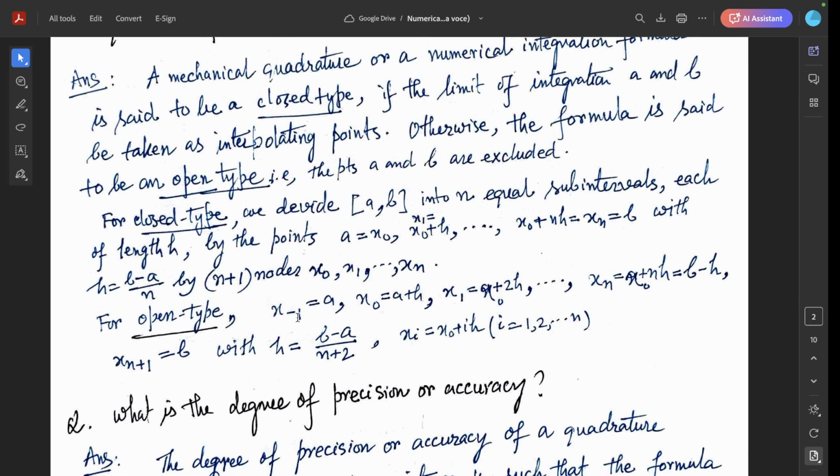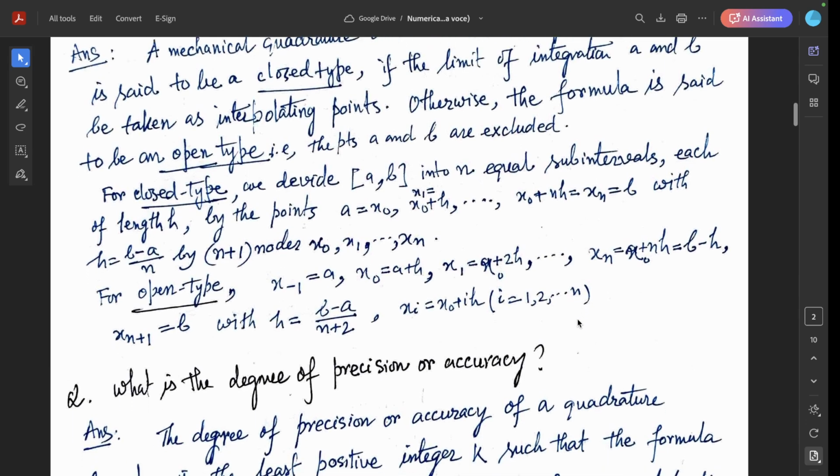And for open type, x minus 1 equal to a, x0 equal to a plus h, x1 equal to x0 plus h, and so on, xn equal to x0 plus nh equal to b minus h, and xn plus 1 equal to b. With this, the length of the subinterval is (b minus a) by (n plus 2), and xi equal to x0 plus ih, i equal to 1 up to n.